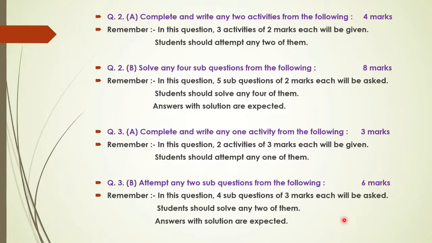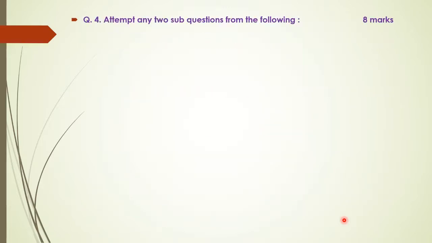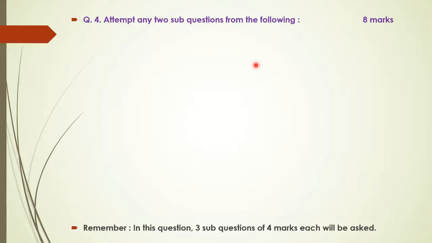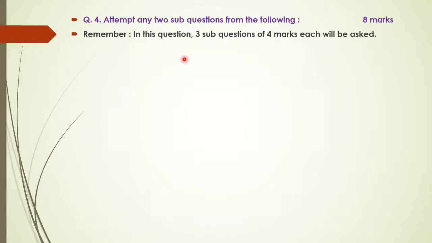Then let us go towards the next question, that is question number 4. Question number 4 is of 8 marks and here you have to attempt 2 sub questions from the given questions. Here 3 sub questions will be asked, every question carries 4 marks. And out of these 3, you have to solve 2.